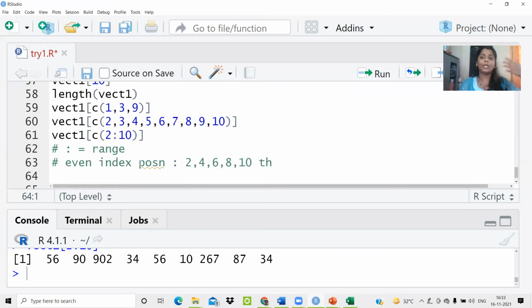So that's why I'm not writing 12 or 14 or 16 or something like that, because I know at 10th that's going to get over, right? So we want to fetch the even index position. Can I use range? No, because range comes with one default or one fault. The fault is, or the disadvantage, exactly a disadvantage, a shortcoming, we can say.